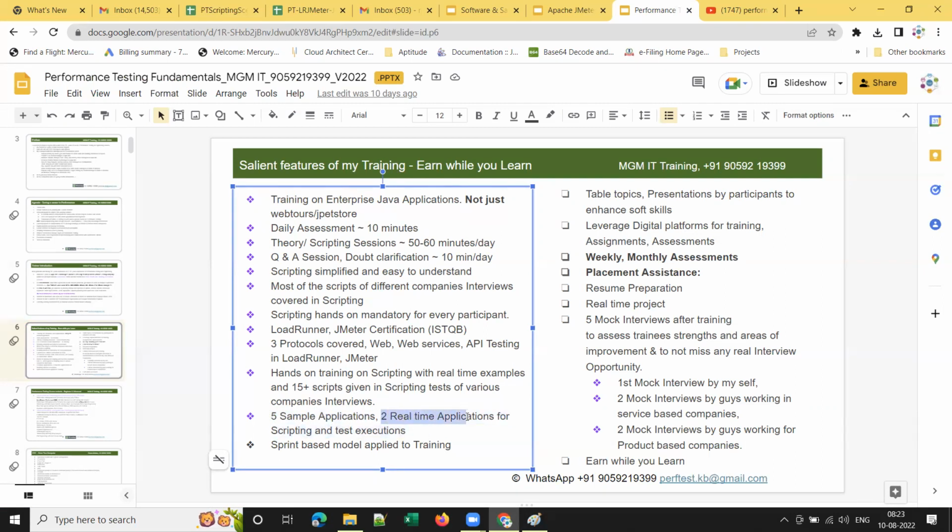I am going to cover 1 real-time application with LoadRunner, 1 real-time application with JMeter, and a sprint-based model applied to training. This is something which I have introduced to the training. So you'll get to know what the sprint-based model is, why we require this, and why we need to know this. Those who want to keep experience should know this, right?